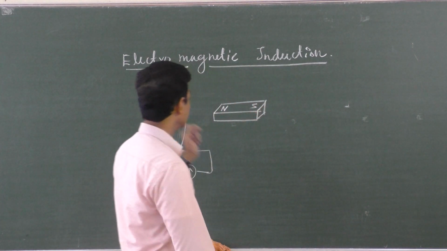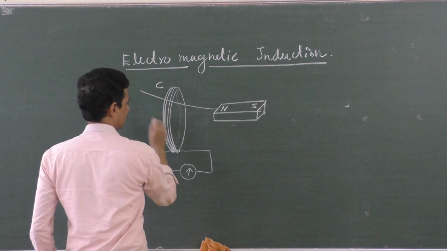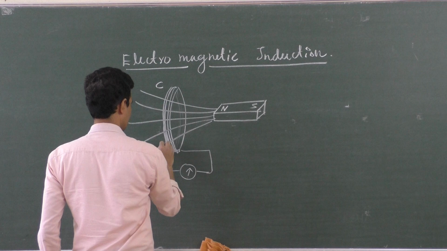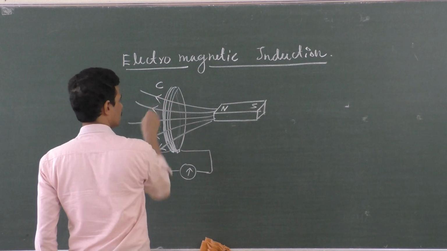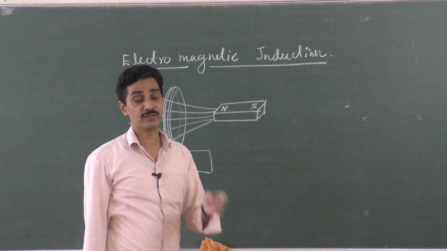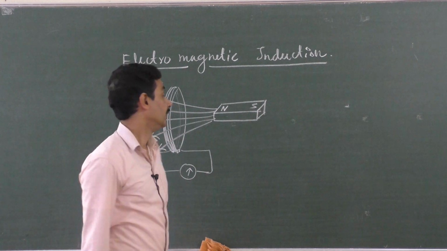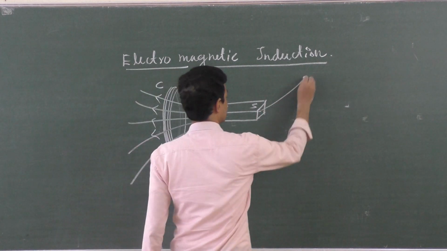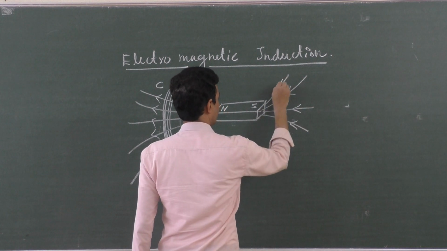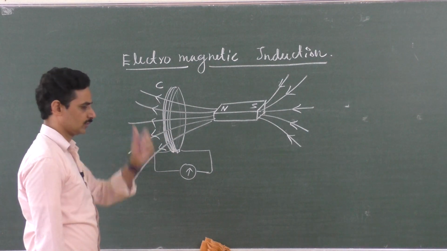That's all. The magnetic field lines due to this magnet, if you observe, are coming like this, like this, like this. The magnetic field lines produced by the magnet go like this and form closed loops. Magnetic field lines form closed loops. Electric field lines do not form closed loops. They never enter the conductor. It is going into the south pole and going out of the north pole like this. These magnetic field lines are entering into the coil.